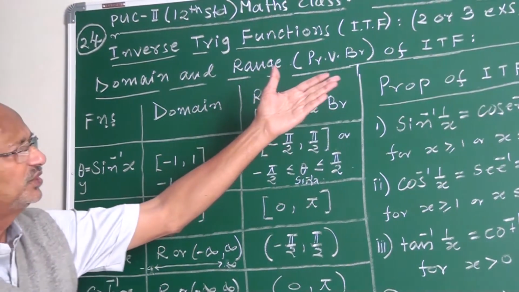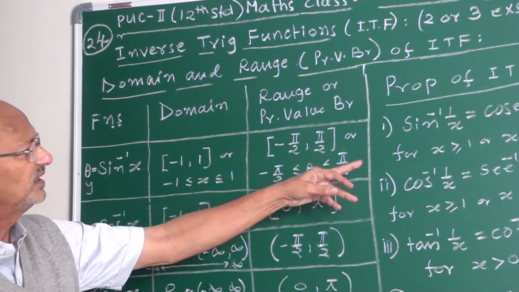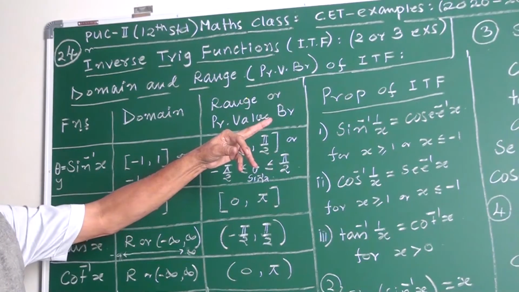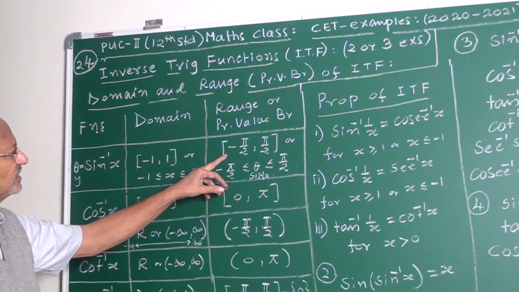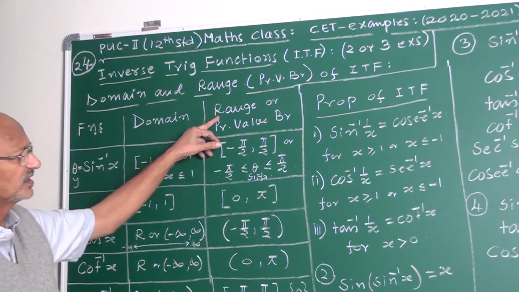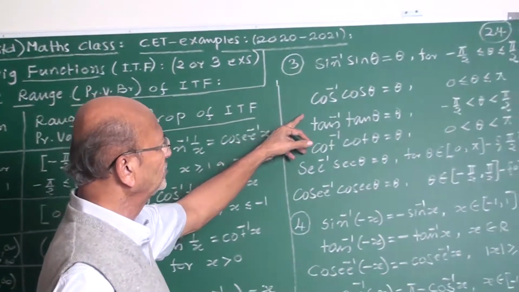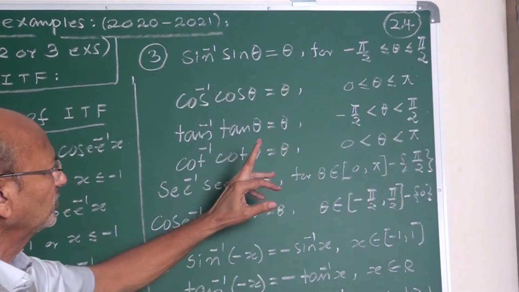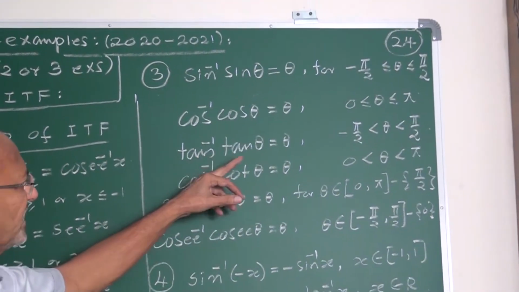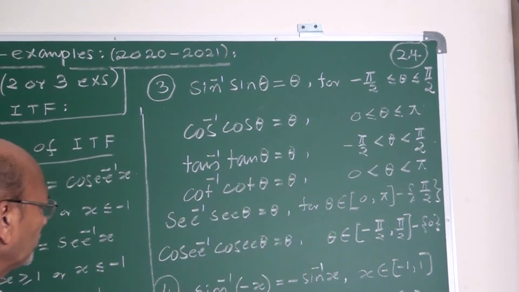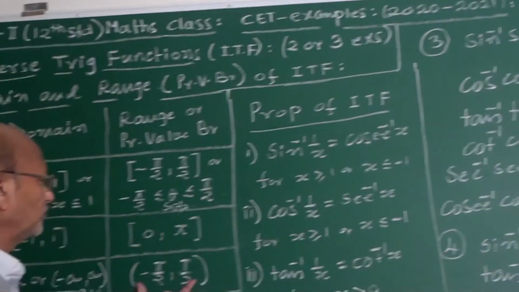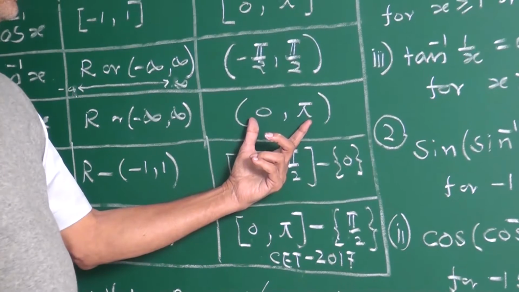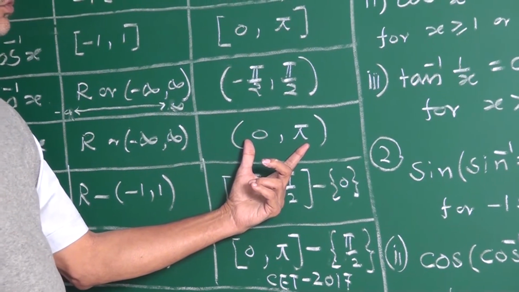Here your x belongs to the domain. Then for that property, third property, your theta belongs to the range. Cos inverse of cos theta equal to theta, theta belongs to 0 to pi, closed interval. Tan inverse of tan theta equal to theta, open interval in this case for the tan, my friends. Cot inverse of cot theta, theta belongs to open interval 0 to pi.